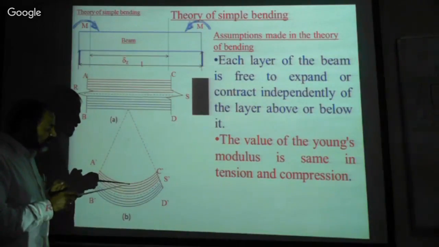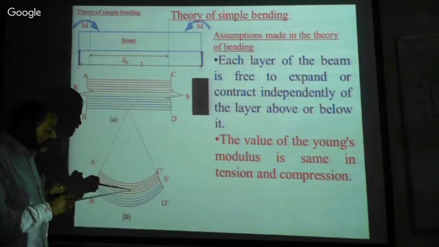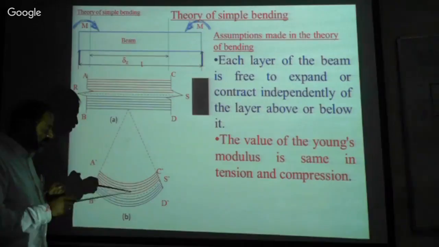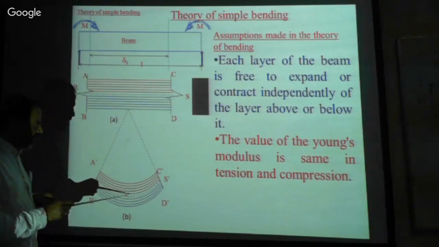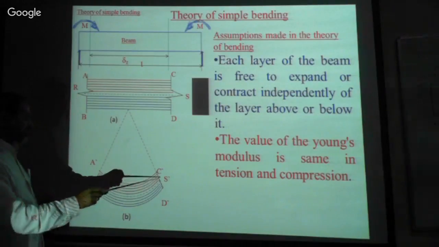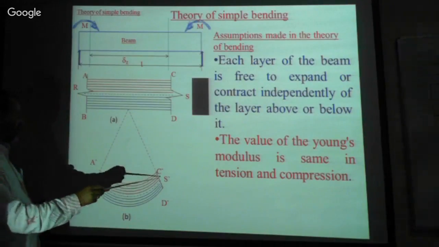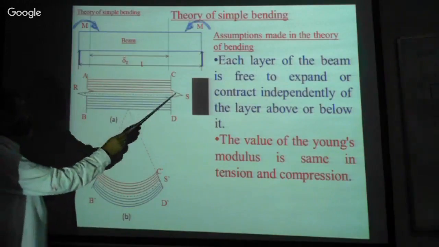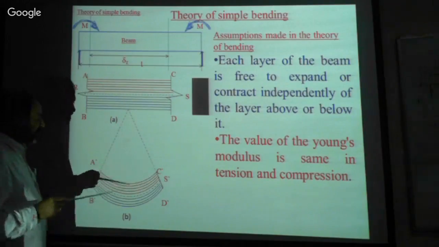So the compressive stress gets reduced from the top layer to the middle layer, and from below this, the original R S is equal to R dash S dash, isn't it?